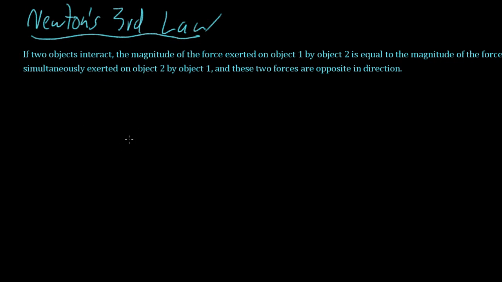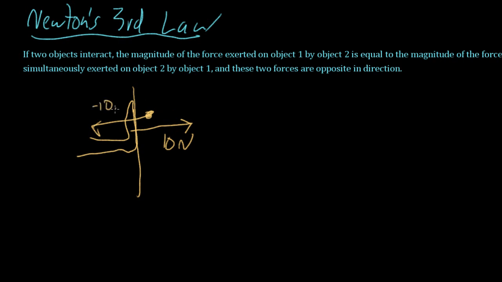So let's say, a good simple example is you have a hand pushing against a wall. Maybe the hand is pushing on the wall with 10 newtons of force. That means the wall is also pushing on the hand with 10 newtons of force the other direction, unless the wall is moving. Actually, even if the wall is moving, the wall and the hand are pushing at each other with equal force. There's just extra force left over that's being translated into motion.